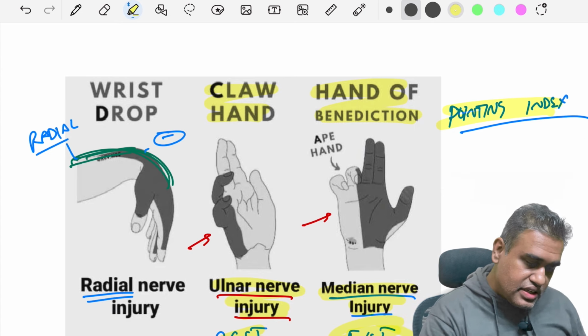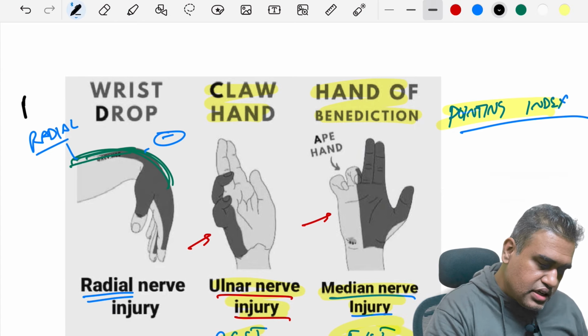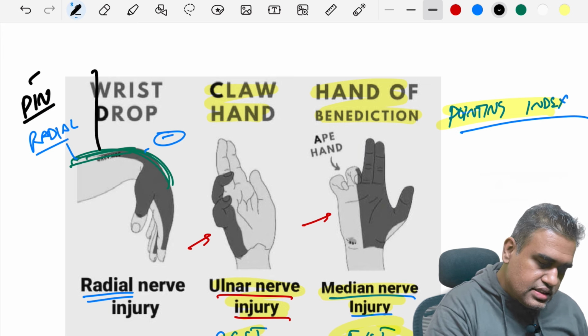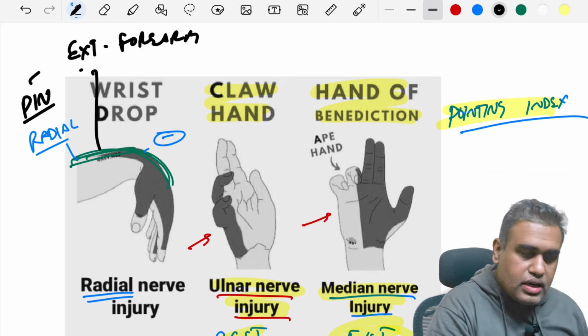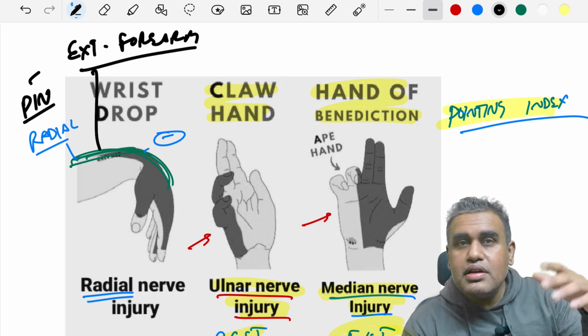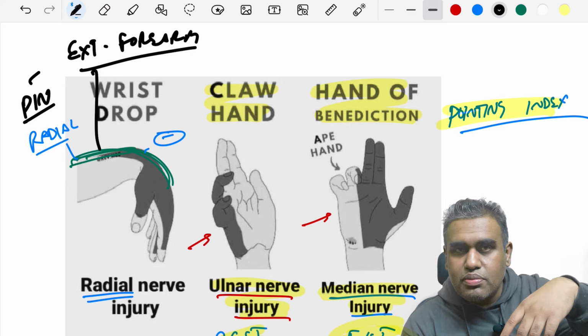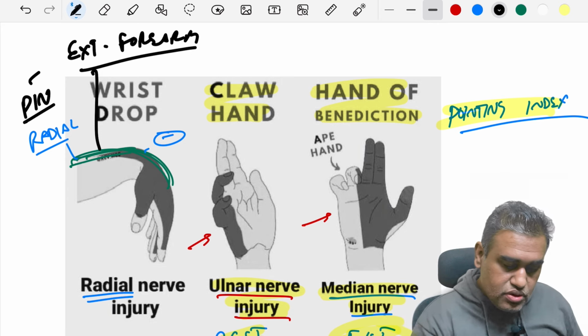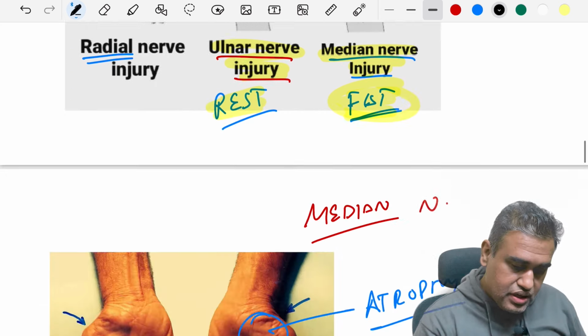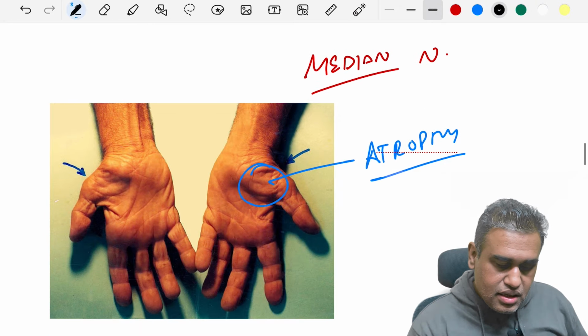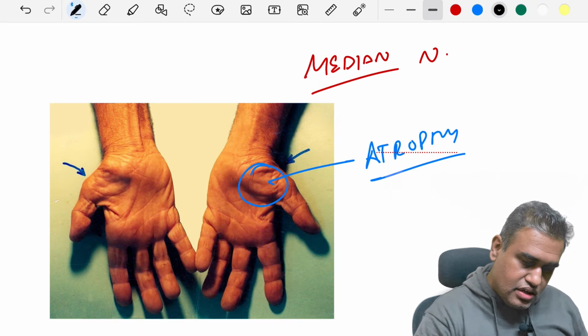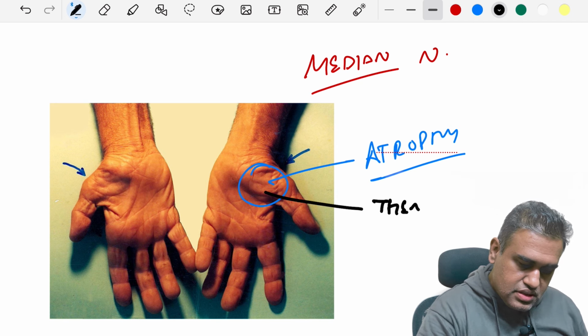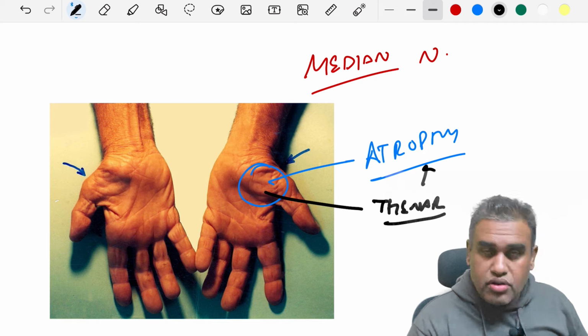And we also know that in the radial nerve, we have the wrist drop. Why? Because the radial nerve, when it gives off the posterior interosseous nerve, they supply all the extensors of the forearm. So if they are paralyzed, the patient is not able to extend the wrist. So the wrist will be dropped like this. That is known as wrist drop. We will see more. So remember these few tests in median nerve injury, revise them. Here is another image showing us a median nerve injury where the thenar muscles, these are all the muscles of the thumb known as thenar muscles, are atrophied.